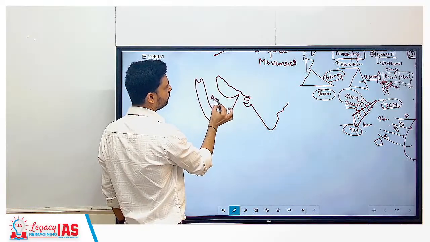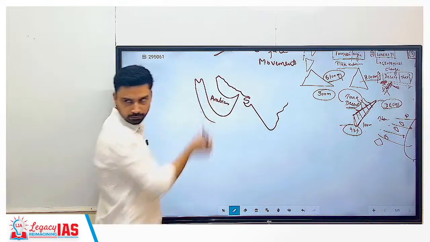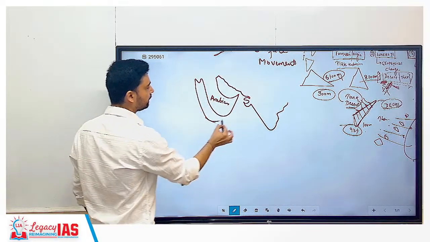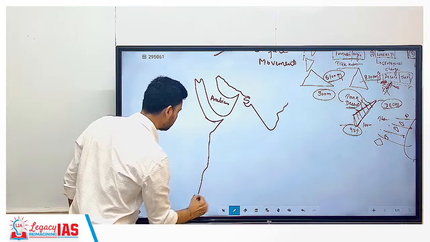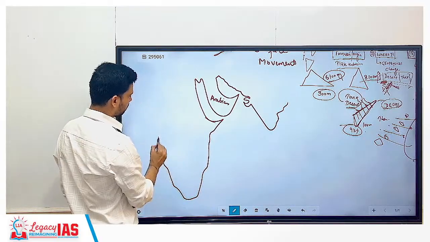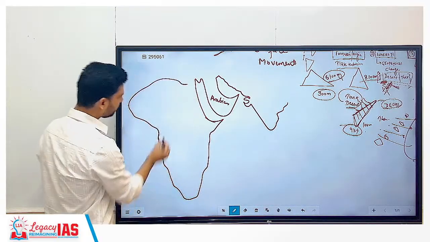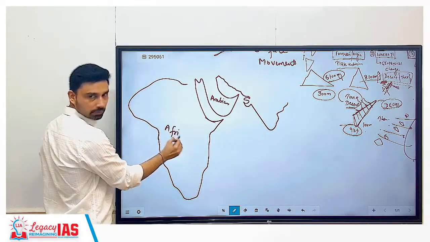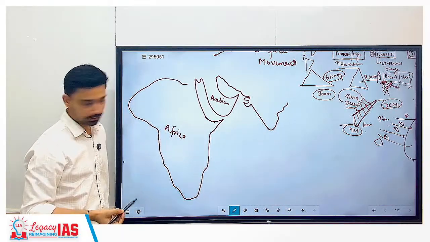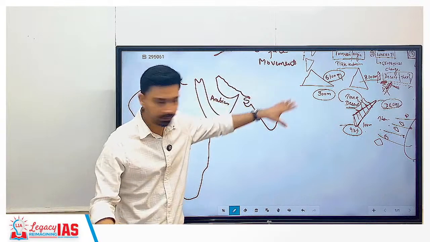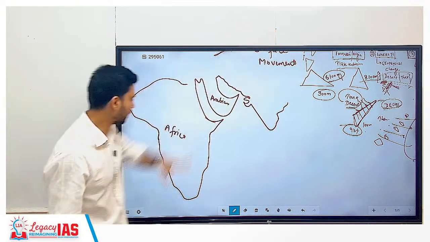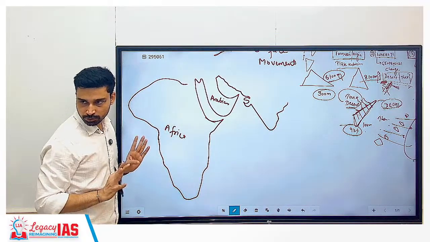This region is called the Arabian Peninsula. You have Arabian countries and all that. And then here, which is this landmass? This is the African continent. So Africa, Arabia, and then India, then further Asia, China, Japan, all that you'll find. Now currently this is the situation.